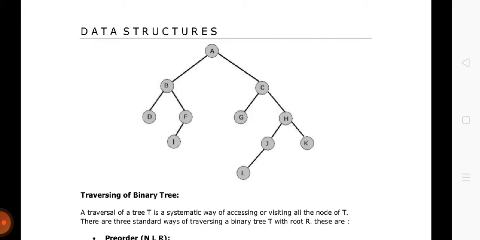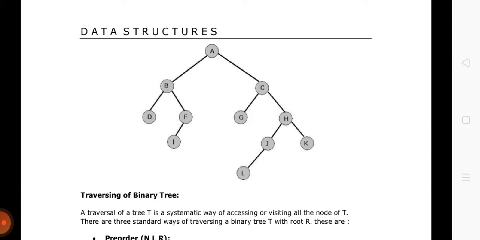This B was the left of A, so we have to process the root node A, because the left subtree has been processed. Now we will process A, and then we will jump to the right part of A,